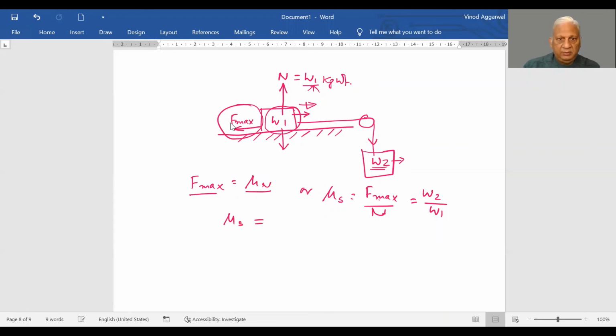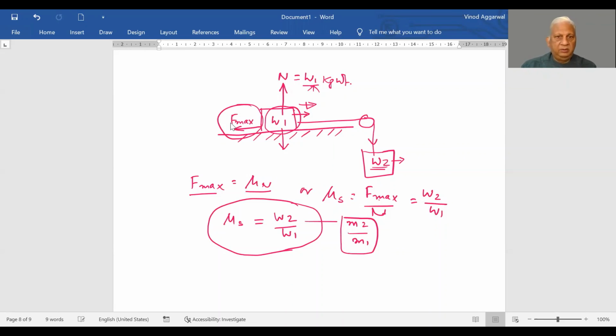So static friction can be obtained by W2 by W1, this could be the same as M2 by M1, whichever way you take it. There's a difference between these two, just a difference of g in each term. Now, we've seen that whether you go for the inclined plane method or this method, they will give you only static friction.